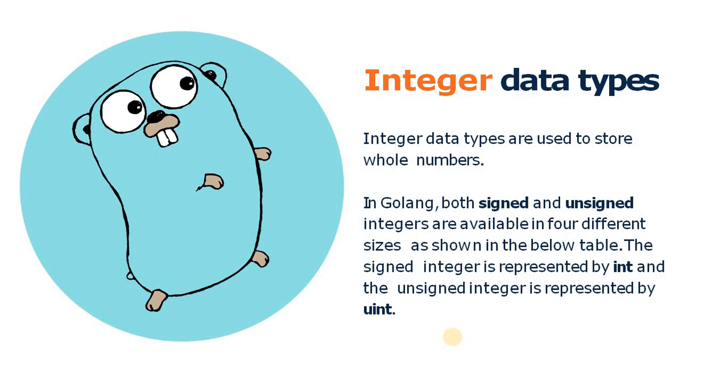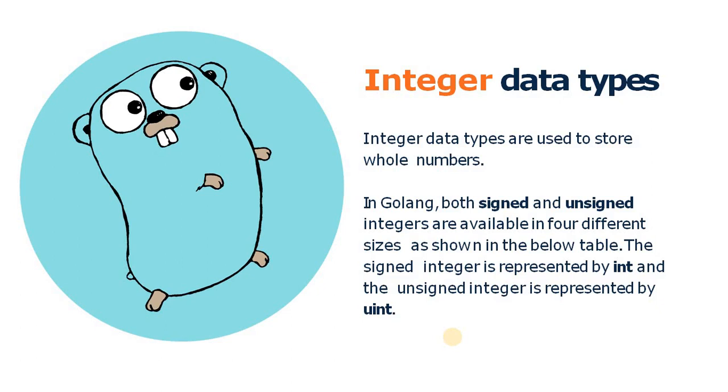The signed integer is represented by default by the int type, and the unsigned integer is represented by uint. U means unsigned and int means signed integer value. So in Golang the default integer type is int, and for unsigned it is uint.